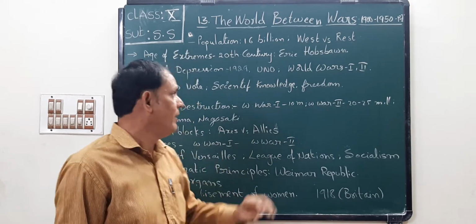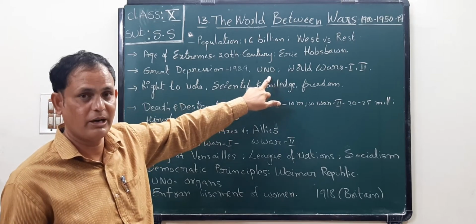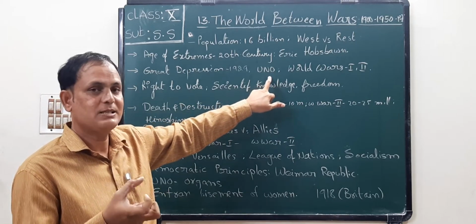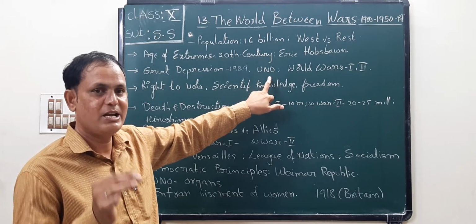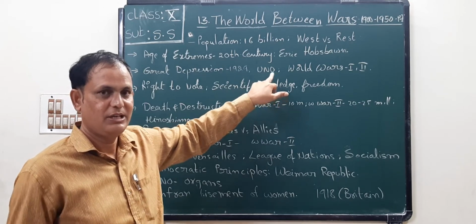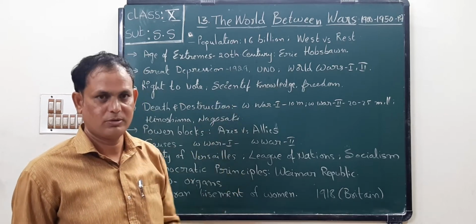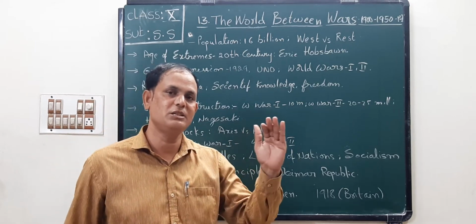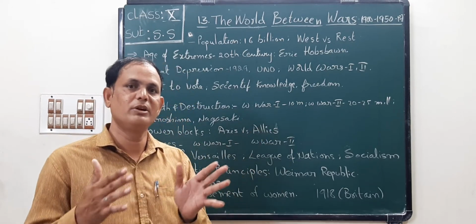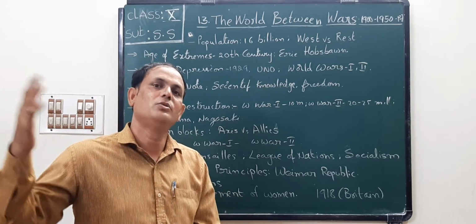Next, UNO. After the Second World War, the peace organization started. What is that? United Nations Organization. It started on October 24th, 1945. At present the member countries are 193. The headquarters of UNO is in New York. New York is in USA.